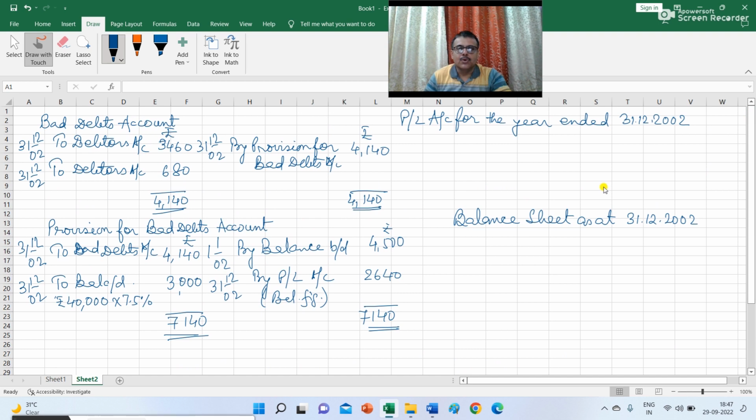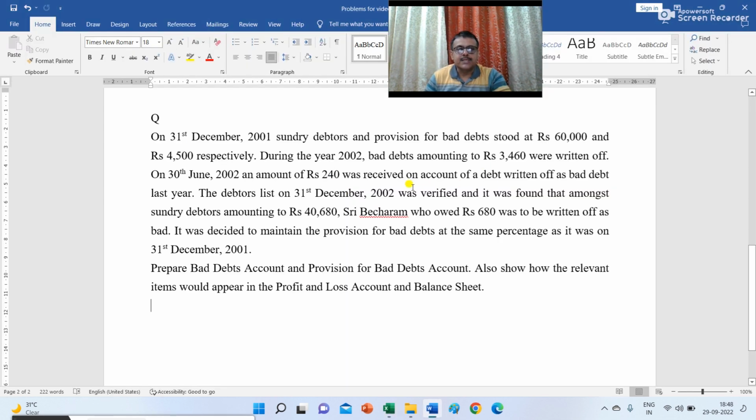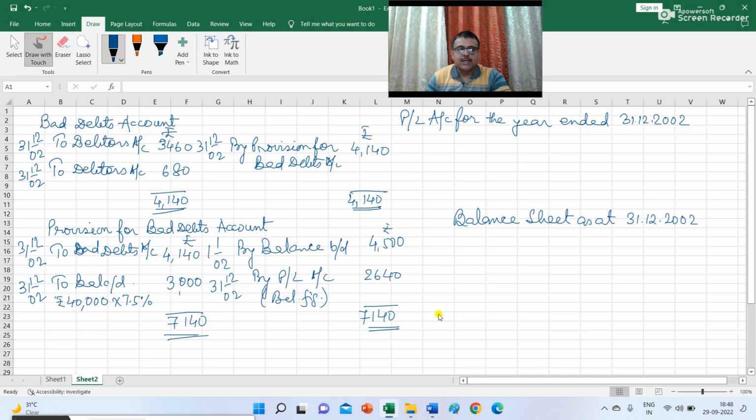Now let us show what is the effect in profit and loss account. In the question it is given that on 30th June 2002, an amount of rupees 240 was received on account of a debt which was written off as bad in the last year. So what will be the journal entry for this transaction? Bad debt recovered is rupees 240.